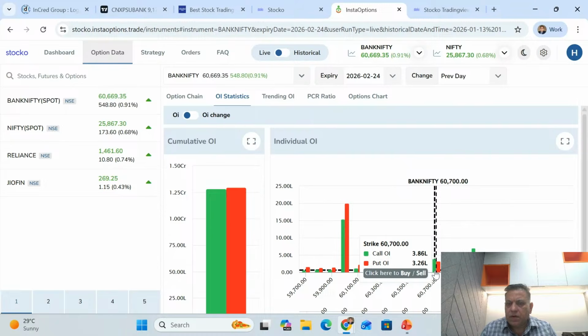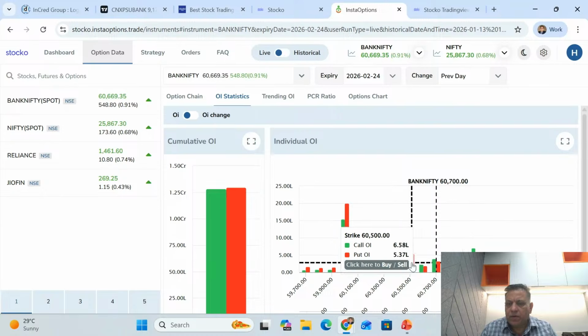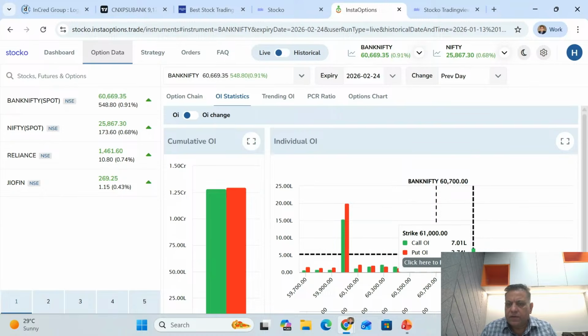And at the money also, the call is 3.86 lakhs, put is 3.26 lakhs. But we just focus a shade above and below to figure out where the OI buildup is in call. And at 61,000, the OI buildup is going to act as a resistance, which is 370 points from the current levels. If that OI gets taken out, then you look for the next strike.